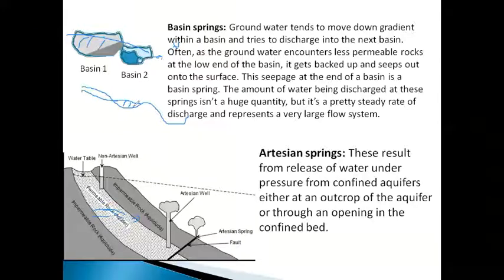So what happens, from this lake or from this basin, water will go into another lower basin. If this fills, after filling this will go to the next basin. So there is a transmission, or flow, from one basin to another basin. This type of springs are called basin springs, but they are always interconnected with one another. So you can say like this. I hope you understood.